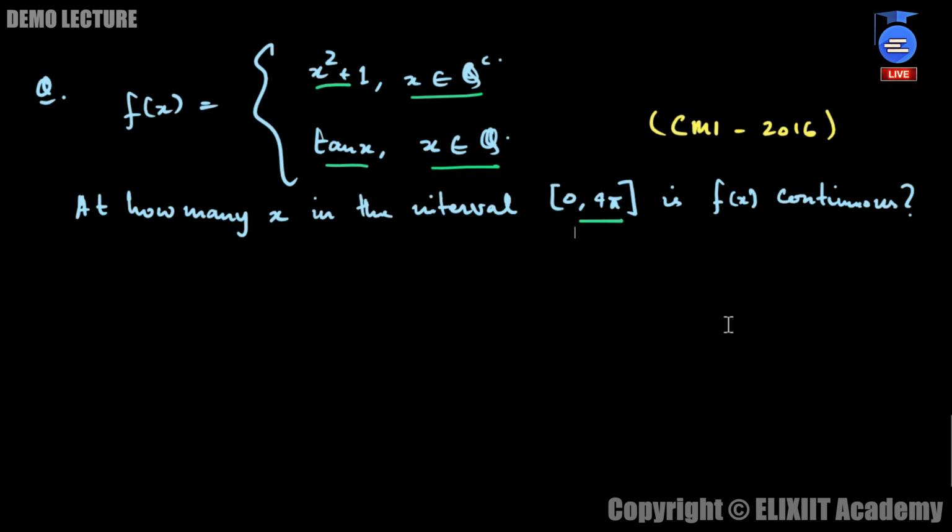That's all. So what we do is we first equate. We know that the function is continuous when both these branches are equal. So x square plus 1 is equal to tan x. So we just have to find the number of solutions for this equation, x square plus 1 is equal to tan x. Or rather we can say that you have to find those places where the graph of x square plus 1 will intersect the graph of tan x.